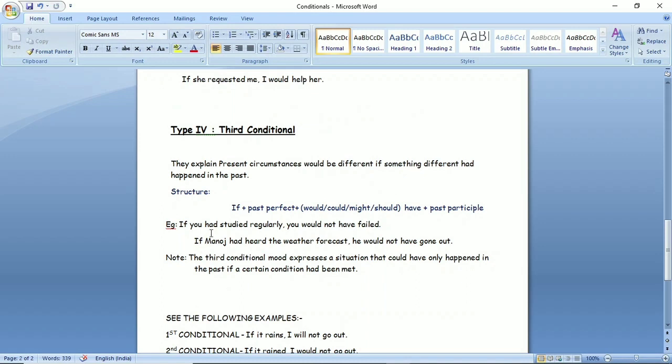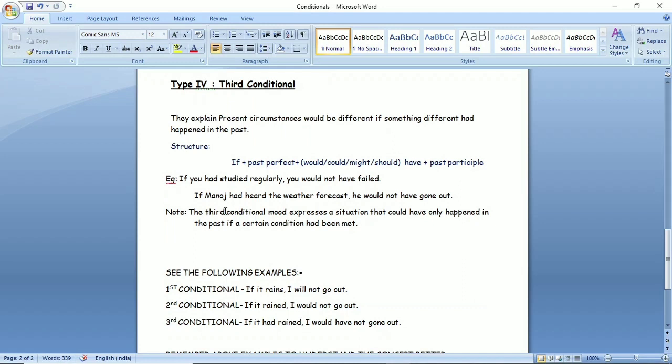Now type fourth, that is third conditional. They explain present circumstances would be different if something different had happened in the past. Means whatever has happened in the present would not have happened if something else had happened. Right? Structure is if plus past perfect, and we will use in the second part past form of the modal, and then have, and then again third form of the verb, that is past participle. For example, if you had studied regularly, you would not have failed.